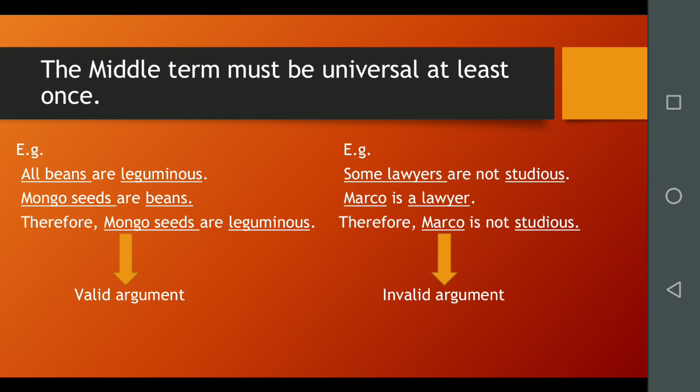Mango seeds are beans is the minor premise, and in this premise mango seeds is the minor term, that is the subject, and beans is again the middle term. Therefore the conclusion mango seeds are leguminous is valid. It is convincing. Look at the second example. Some lawyers are not studious. Marco is a lawyer. Therefore, Marco is not studious. This argument does not stand to reason, so it is an invalid argument.